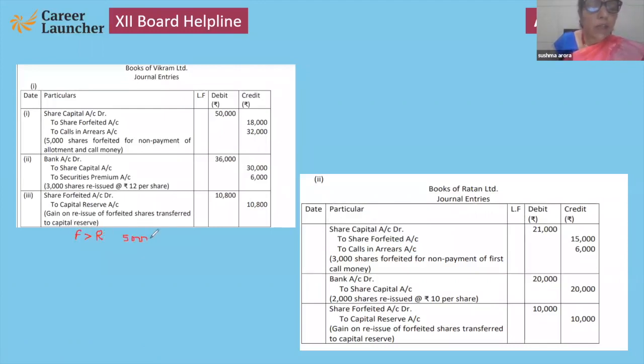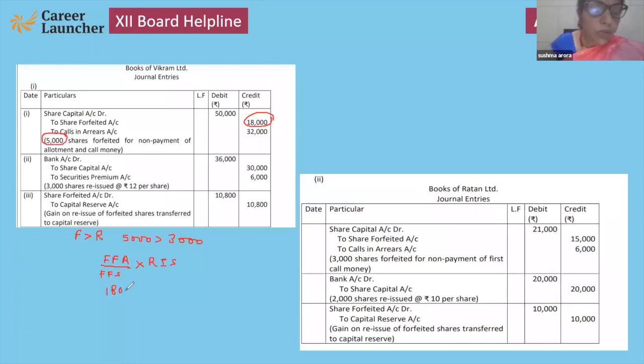Forfeiture is 5,000, but reissue is only 3,000. So they have to use the formula FFA upon FFS into RIS. FFA, forfeited amount, 18,000. FFS, 5,000.